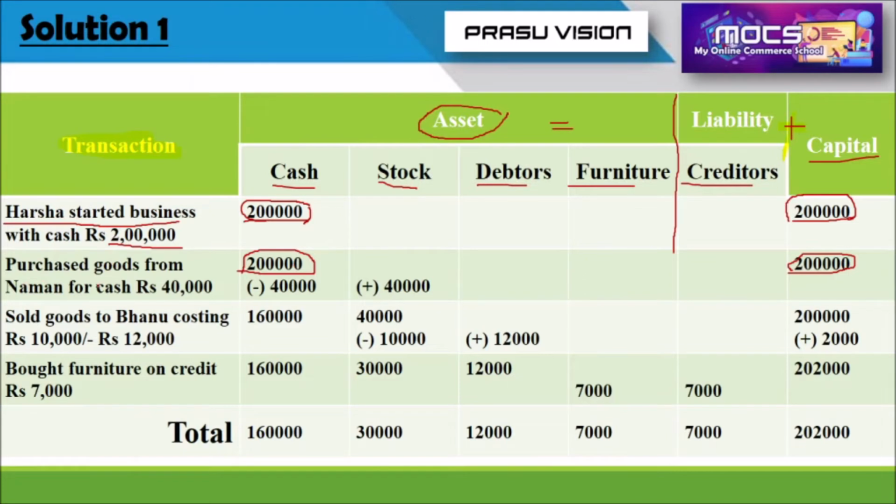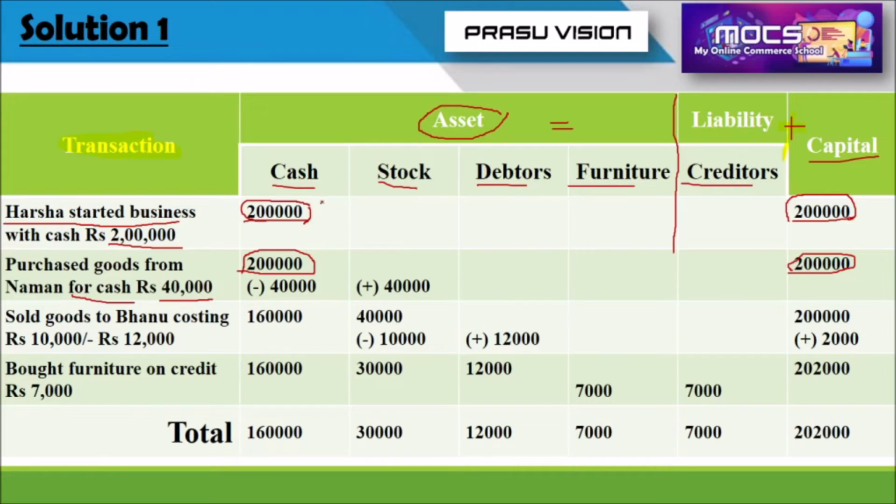The next transaction is purchased goods from Naman for cash 40,000. Purchased goods from Naman for cash. So that indicates for cash means they paid cash. It indicates a cash transaction. All other two transactions are credited. Here it is very clear that it indicates purchased goods from Naman for cash, rupees 40,000.